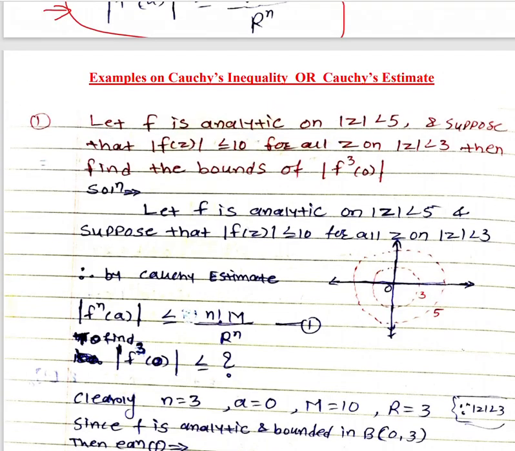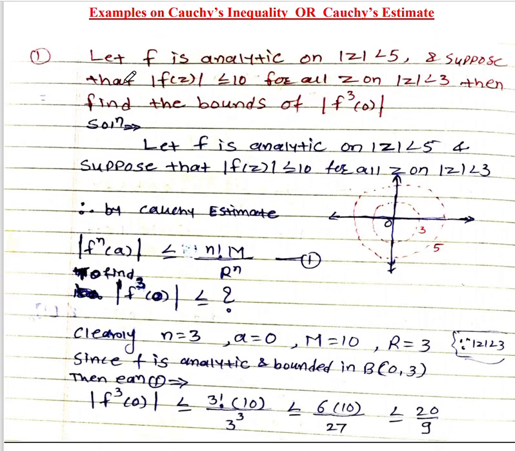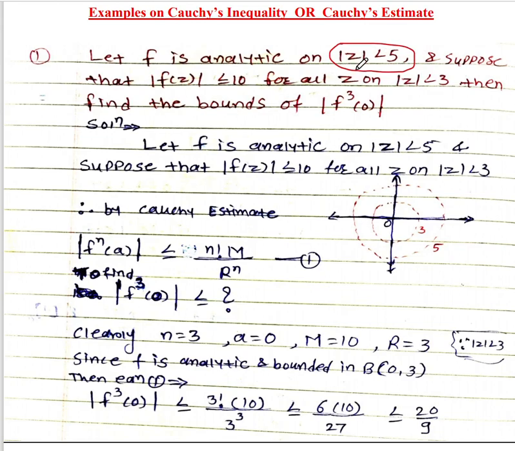Now we will see some problems on the Cauchy estimate, or Cauchy inequality. So what is the first problem? The first problem is: let f be an analytic function on mod z less than 5, which represents a circle whose center is 0 and radius is 5. And suppose that mod f(z) is less than or equal to 10, so this is the value of capital M, for all z on mod z less than or equal to 3. So this is the closed circle. Then find the bounds of the modulus of f^3(0). So here we have to find out the bounds of this f^3(0).